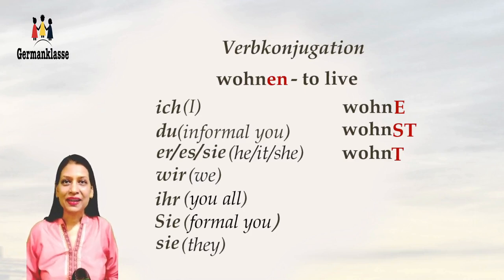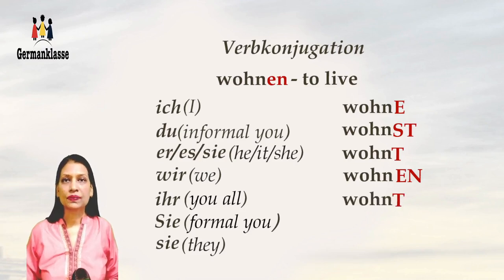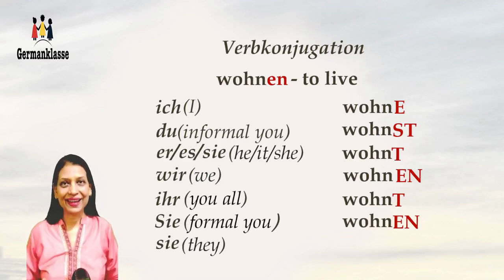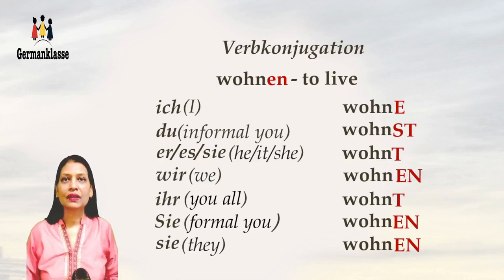Wir wohnen. Ihr wohnt. And the formal Sie wohnen. And sie, that's they, wohnen. So it's ich wohne, du wohnst, er, es, sie wohnt, wir wohnen, ihr wohnt, Sie and sie wohnen.